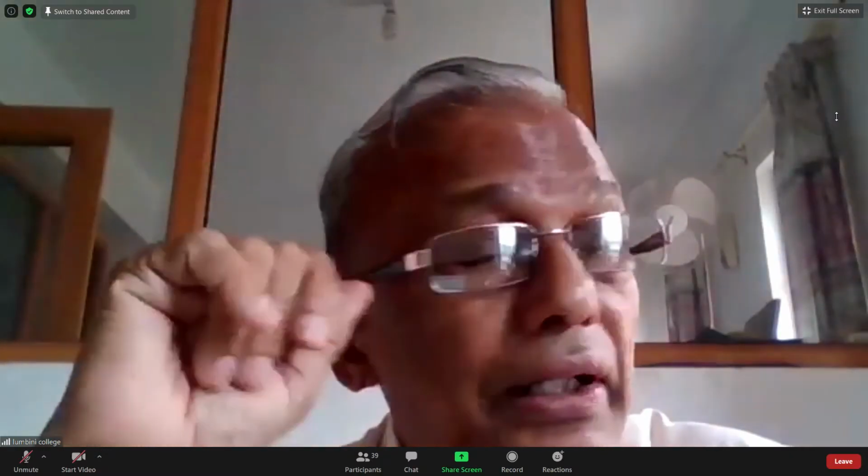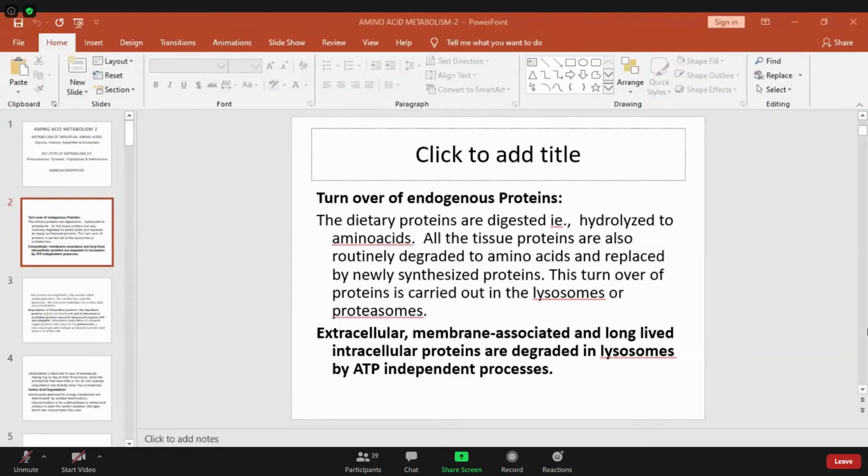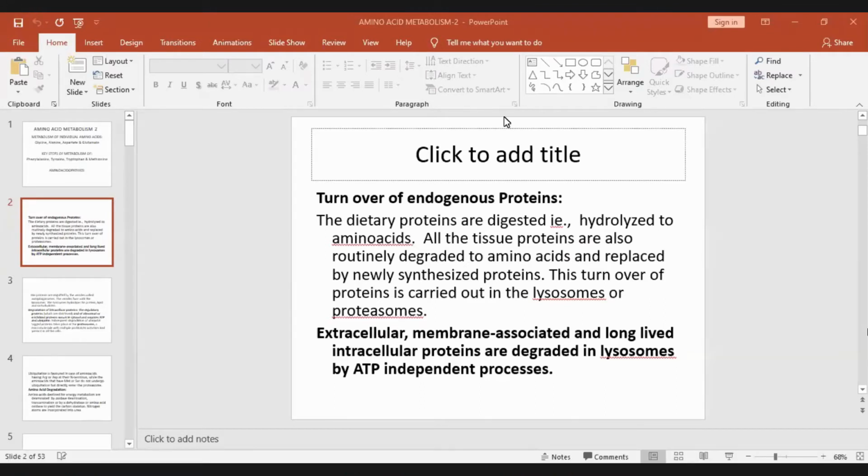So last class we learned that proteins are in a state of dynamic equilibrium. That is, they're constantly being degraded and new proteins are being synthesized. The catabolism of extracellular, membrane-associated and long-lived intracellular proteins, that is mainly extracellular proteins, occurs in lysosomes by ATP-independent processes. That's what you should remember.